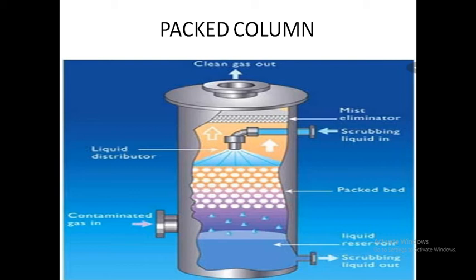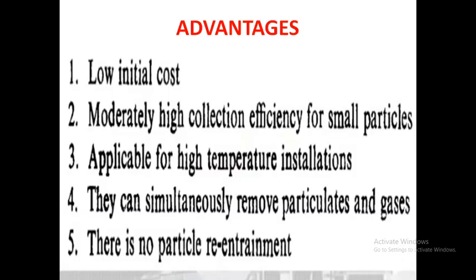Already I said one potential problem in the absorption column is the generation of water. Why? Because with the help of the liquid solvent, the gaseous component is separated from the gaseous mixture. For that reason, a large amount of water is generated. So this is converted from air pollution to water pollution. This is a limitation of the absorption column. Are you clear or not? Okay. So this is the working principle of the packed column. From that column, after the operations are carried out, the clean gases come out. Are you clear? Okay.